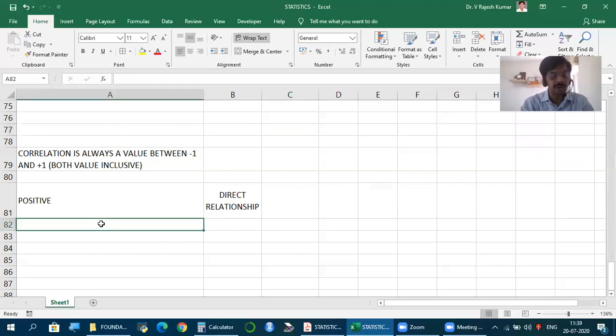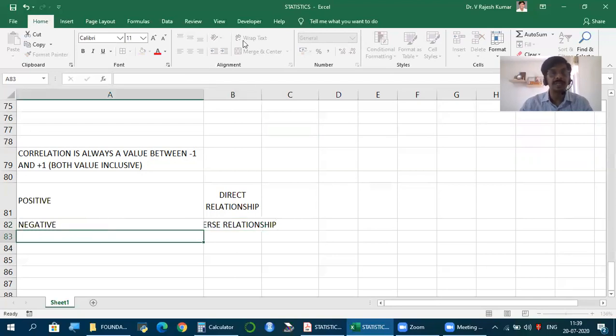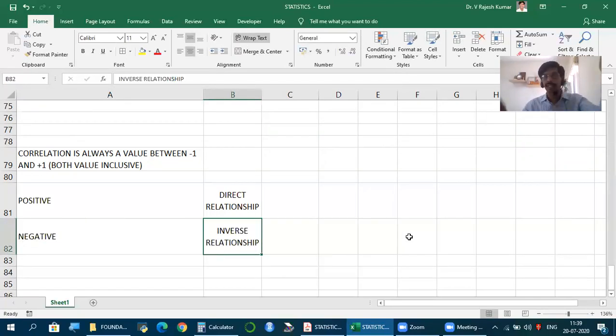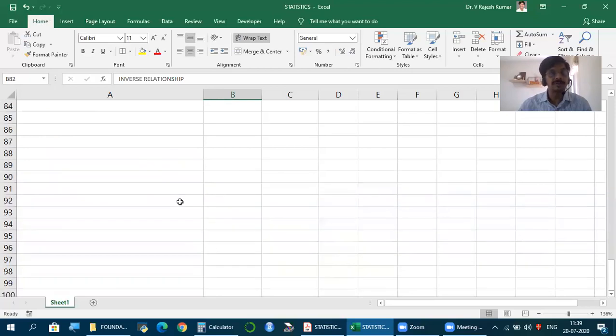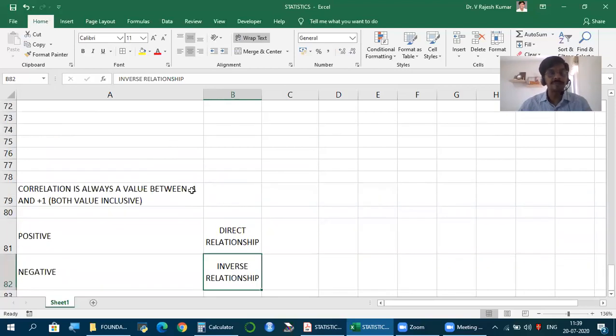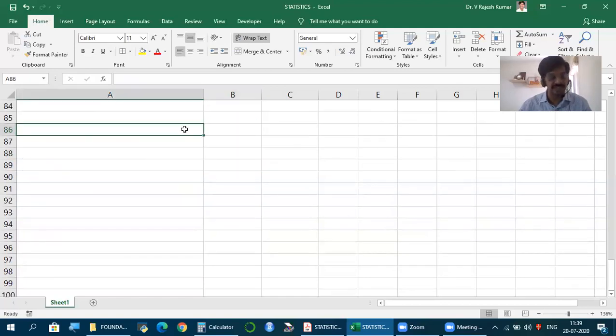Obviously, when correlation is negative, it means there is inverse relationship. Inverse relationship, meaning if one is rising, the other one is falling. If the first one is falling, the other one is rising. So they are going in opposite direction. That's the meaning of positive and negative correlation. How does it impact us? Let us see how to interpret this number, though that interpretation may not be of much relevance in our discussion of the finance subject.